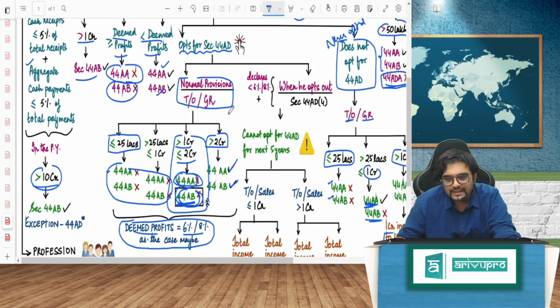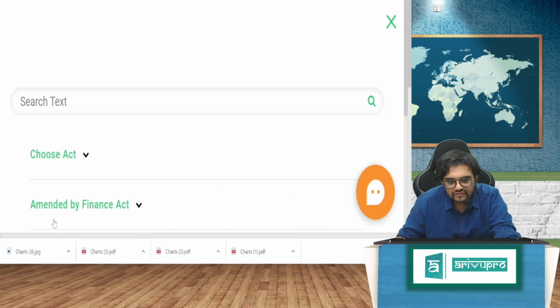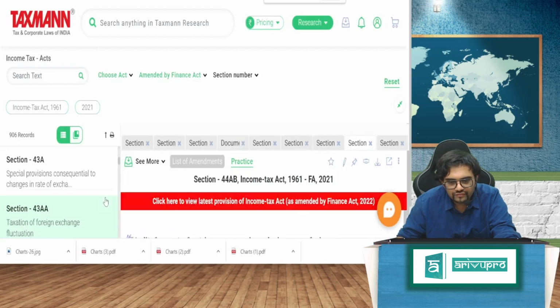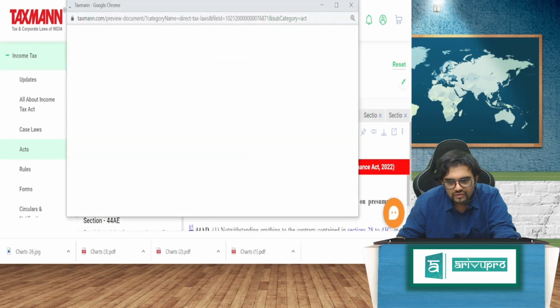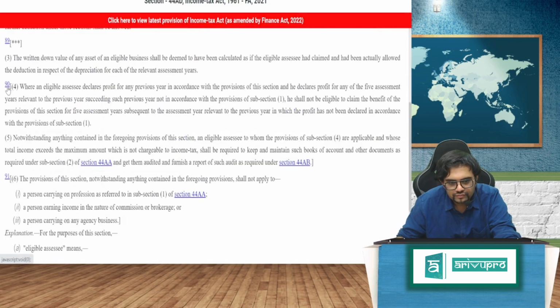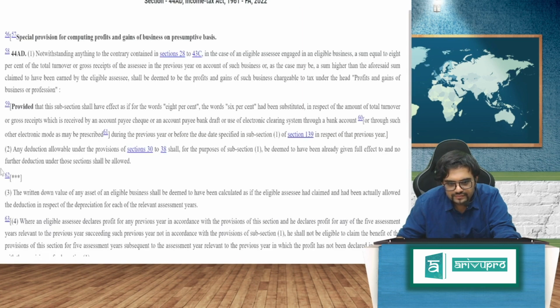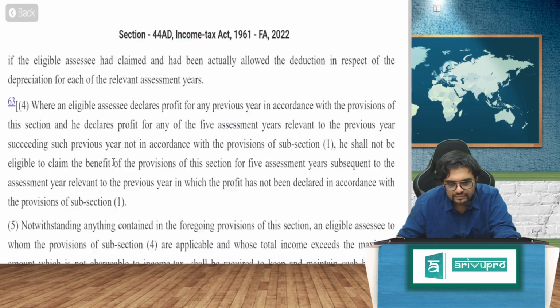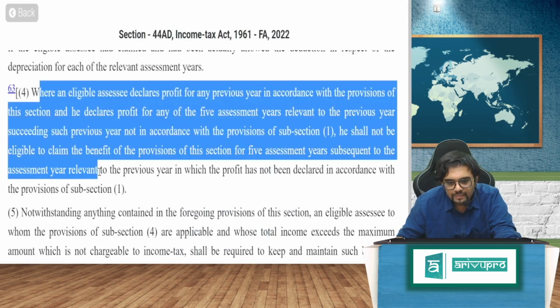Okay. Now, one more deadly one. 44AD(4). My dear friends, again 2017. It's again eligible SSC as we have seen. This is the opt-out scheme.